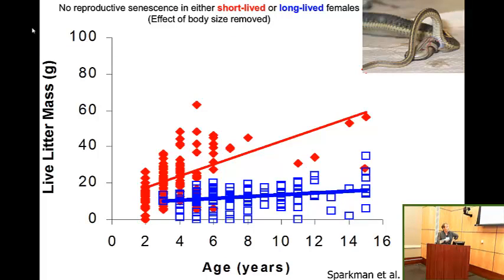Here's reproduction data for our pregnant females, and the point here is simply to say we don't see any evidence of reproductive senescence in the snakes.